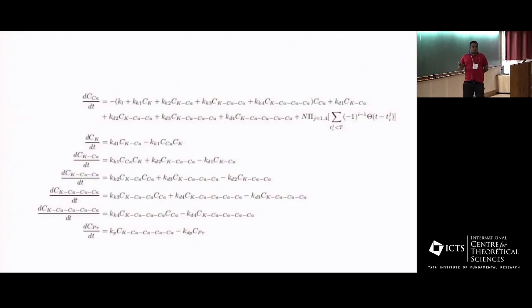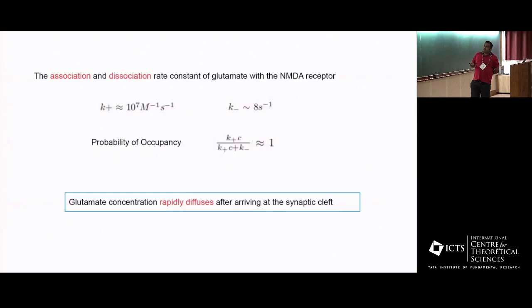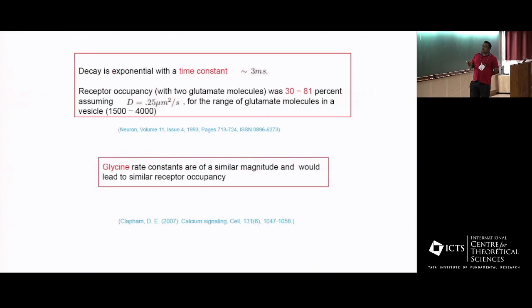If I write down the equations, this is how they look. Let us not go over it. The main thing is, if you just look at the concentration and the attachment rates, in principle you would have full occupancy, on a naive guess. But what actually happens is that the glutamate diffuses very fast. Because it diffuses very fast, the calculations done in this paper suggest that the average occupancy is like 30 to 81%.